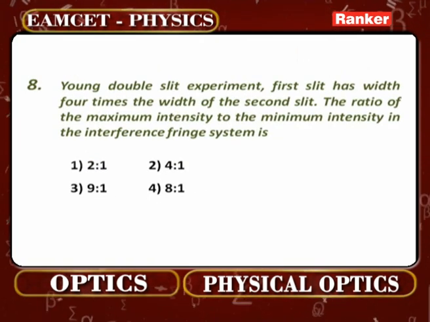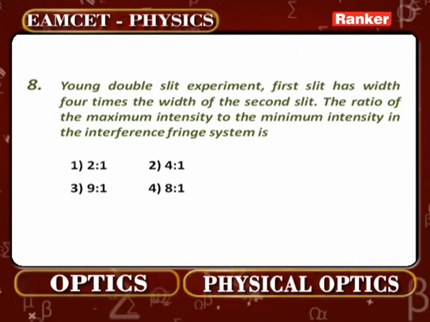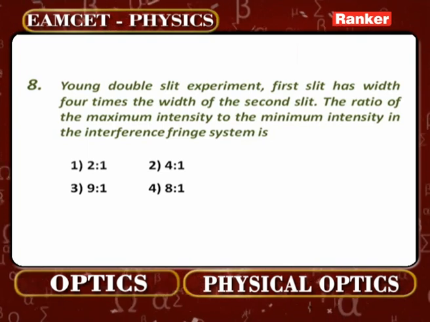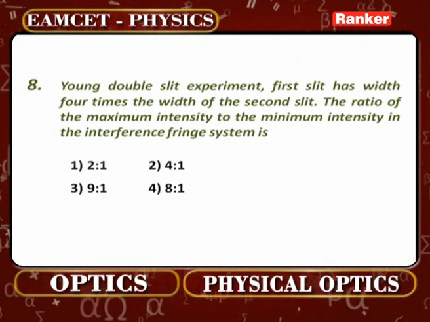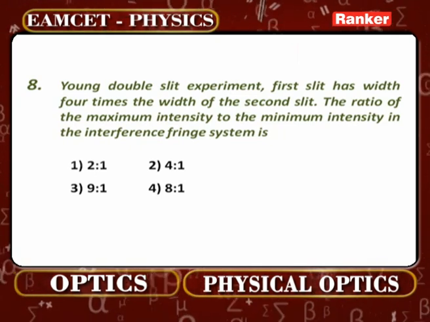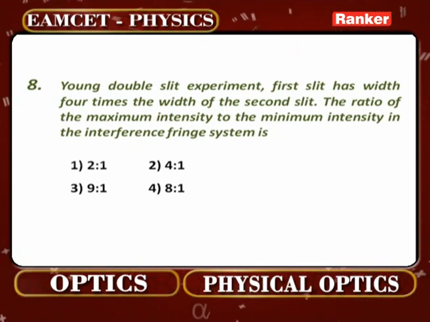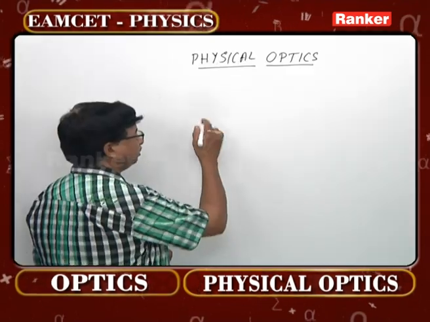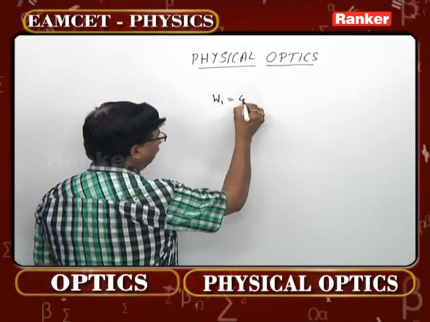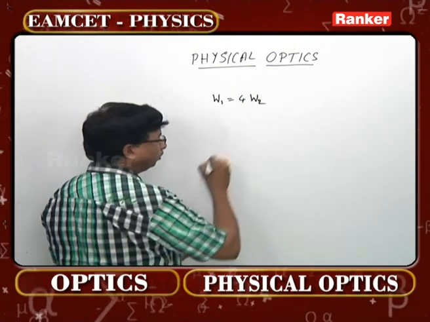Young's double slit experiment. The first slit has a width 4 times the width of the second slit. The ratio of the maximum intensity to minimum intensity in the interference fringe system is how much? Widths we have already discussed. Intensity is proportional to the width. That is the concept. So what has been given here? The width of the first one is 4 times the width of the second.